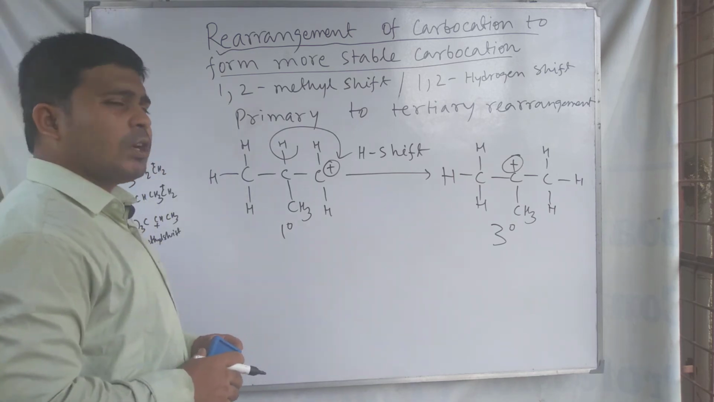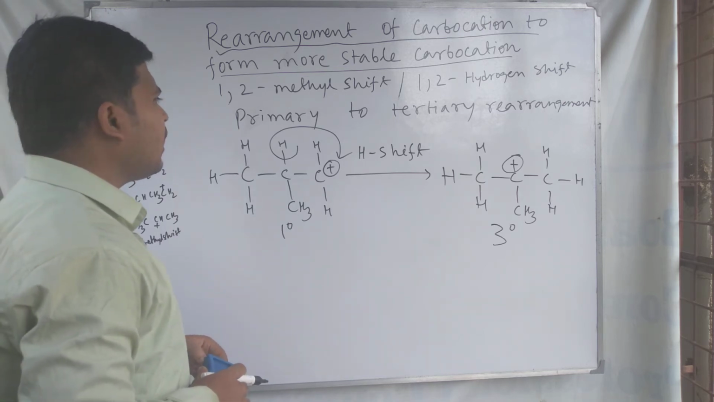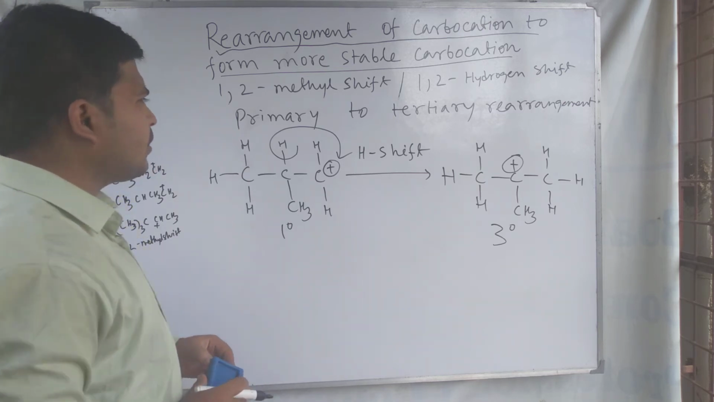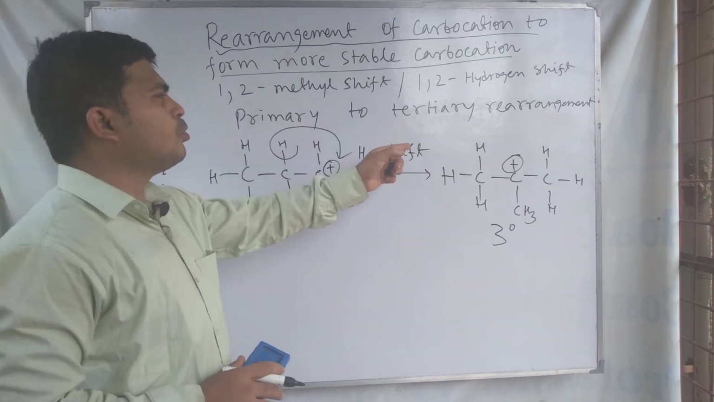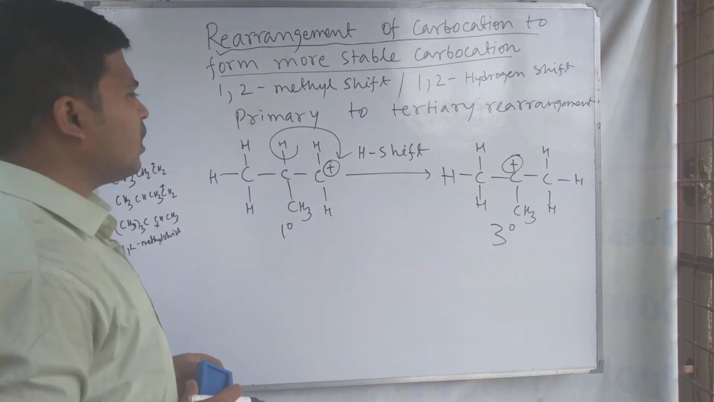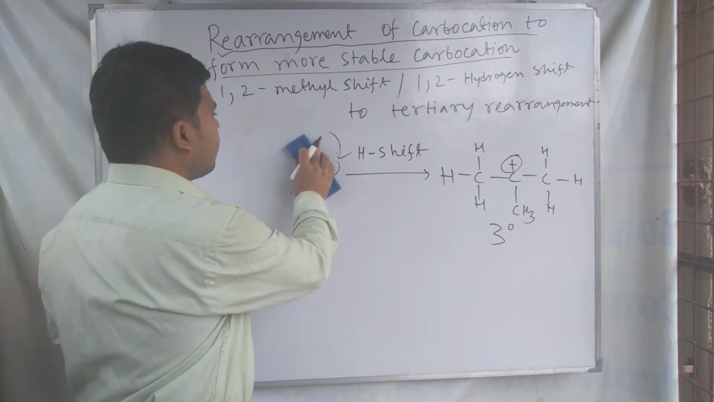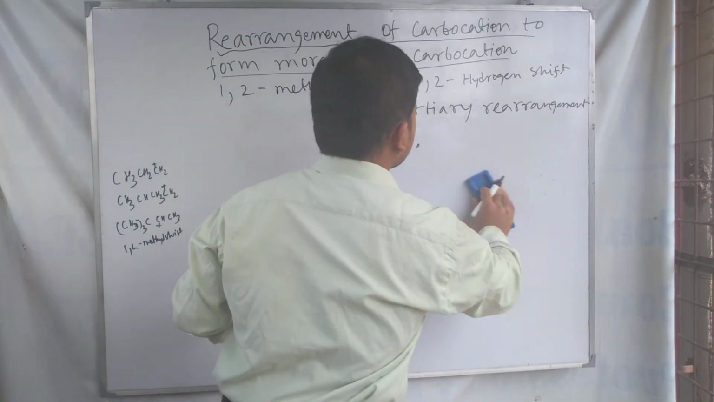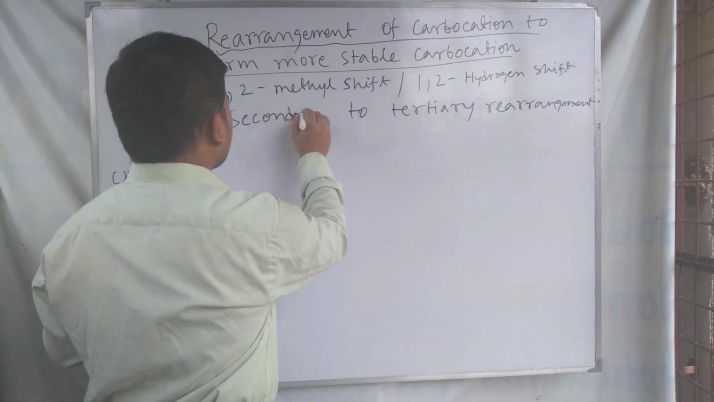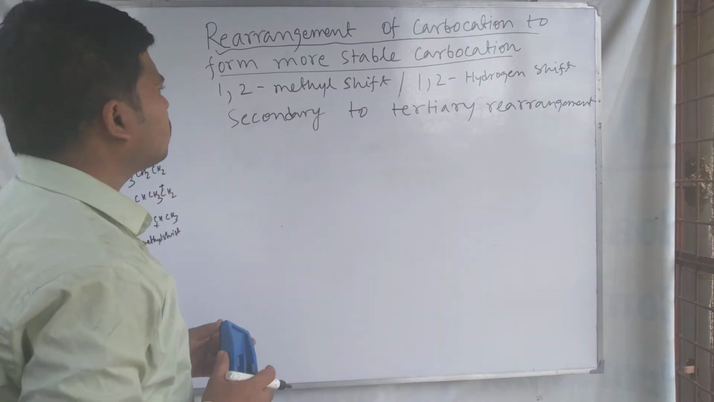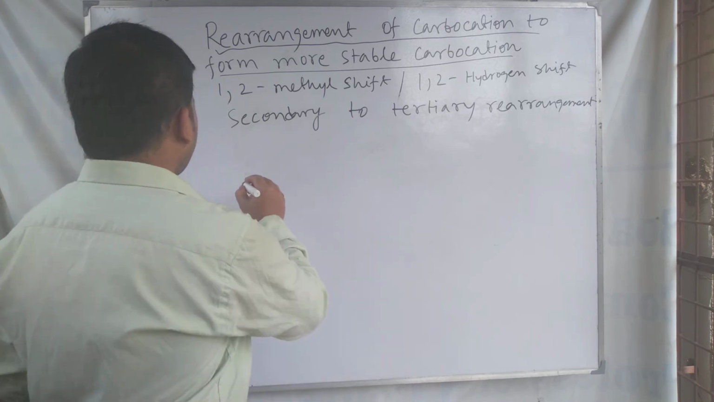Next we see about the rearrangement of secondary carbocation to a tertiary carbocation. This is an example of primary carbocation to tertiary carbocation rearrangement. Okay, next we see the secondary to tertiary. Next example, secondary carbocation to tertiary carbocation rearrangement. For example,